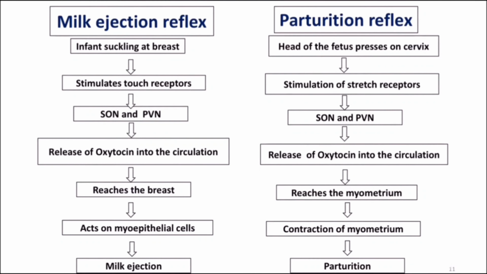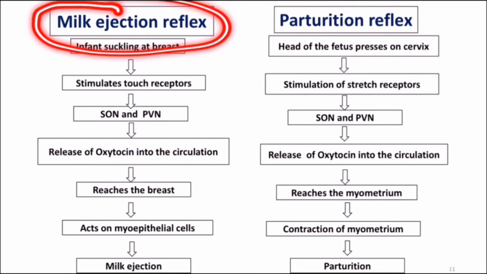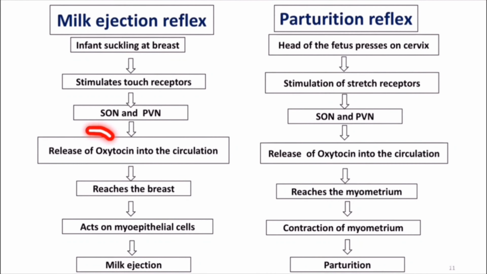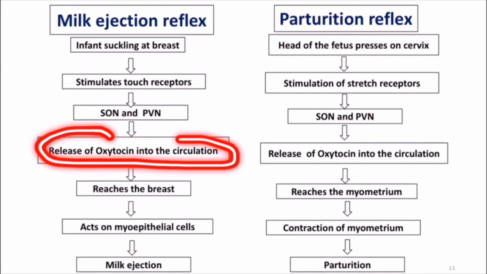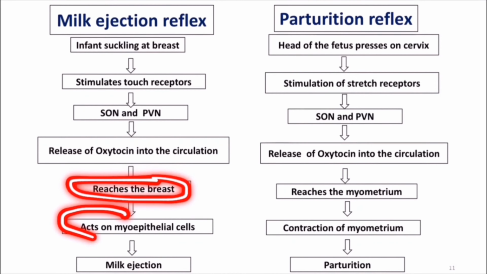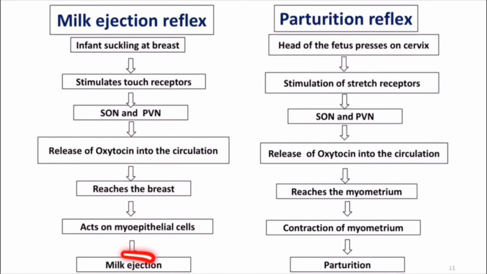So we can see what happens in milk ejection reflex. In milk ejection reflex, when the infant suckles at the breast, there are plenty of touch receptors present at the breast. The suckling stimulates the touch receptors, which send impulses to the hypothalamus, mainly the supraoptic and paraventricular nuclei. This results in the release of oxytocin from the posterior pituitary into the blood circulation, which reaches the breast and acts on the myoepithelial cells, resulting in milk ejection.